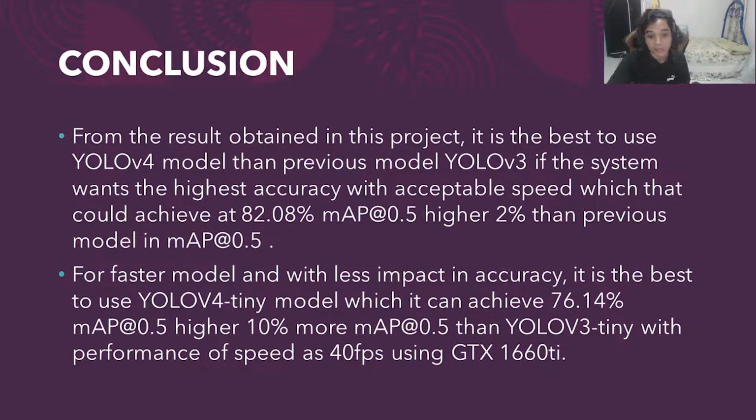For a faster model with less impact on accuracy, it is best to use the YOLO v4 tiny model, which can achieve 76.14% mean average precision at 0.5, 10% higher than YOLO v3 tiny, with a speed of 40 frames per second using a GTX 1660 Ti.